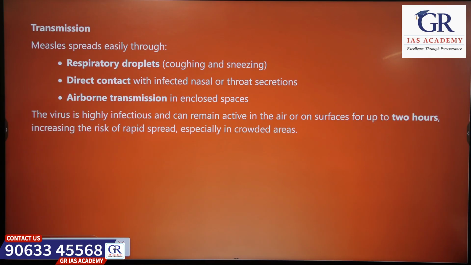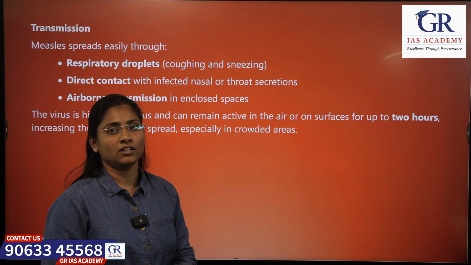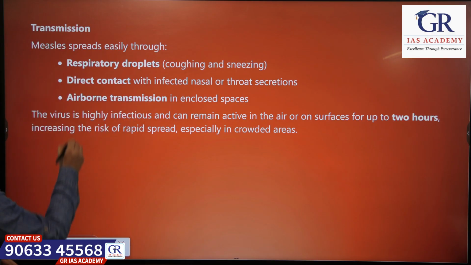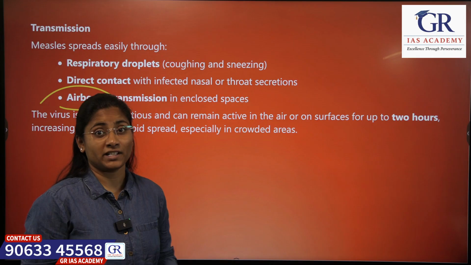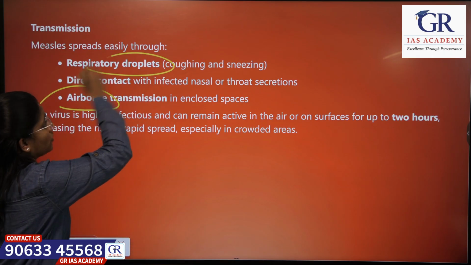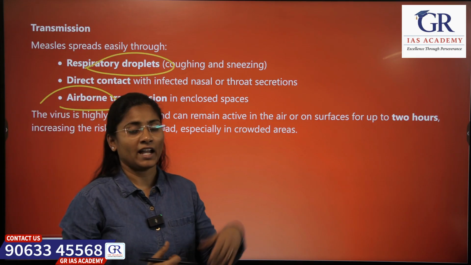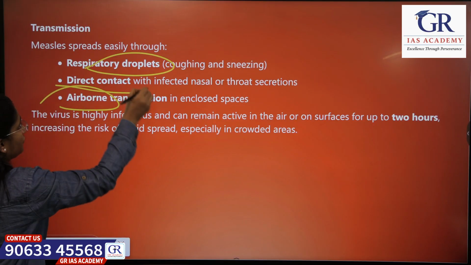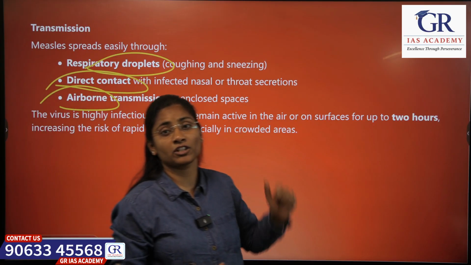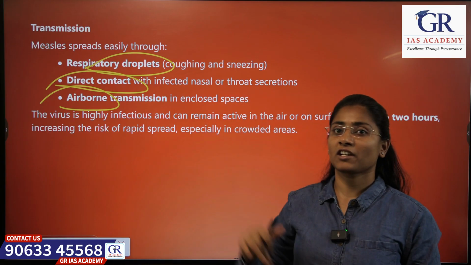What about transmission? It is airborne transmission. Whenever the droplets fall on someone else because of coughing and sneezing, and whenever these droplets fall on surfaces, if someone gets into contact with those secretions, then also it transfers.